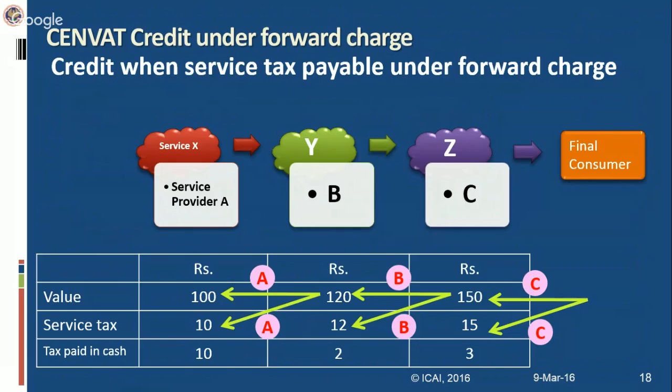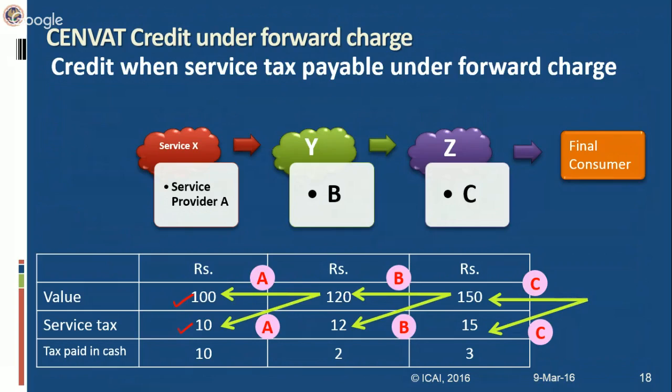We'll see how the service tax is paid. This is an example where three service providers are there: service provider A, B and C, and they are providing services X, Y and Z respectively. C is providing service to the final consumer. Now when service provider A provides service, suppose he charges a value of rupees 100 from service provider B and charges a service tax on it of rupees 10. This is a fictitious rate which we have taken for convenience of calculation.